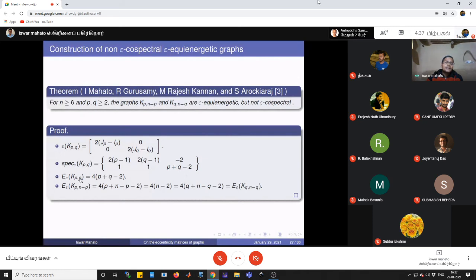Therefore, the eccentric energy of the complete bipartite graph is equal to 4 times (p plus q minus 2). And you can see that the energy of these two graphs is equal to 4 times (n minus 2), but their spectrum is different. The spectrum is different. In the same way, we can also give a construction of non-cospectral equienergetic graphs for complete multipartite graphs.